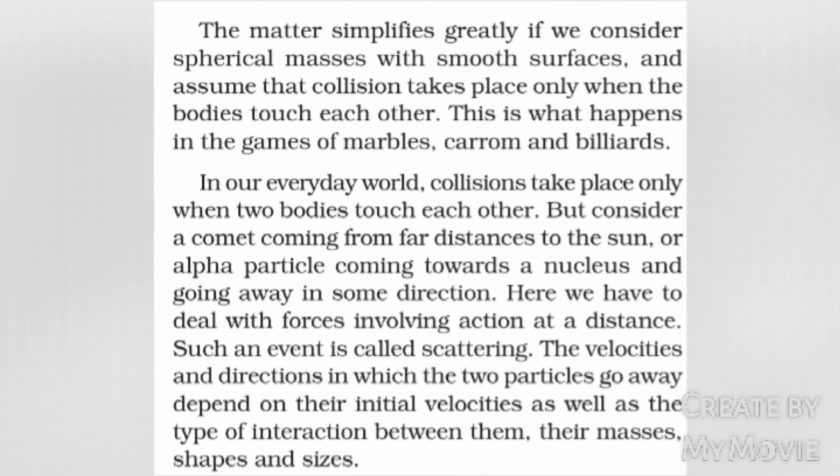But consider a comet coming from far distance to the sun, or an alpha particle coming towards a nucleus and going away in some direction. Here we have to deal with forces involving action at a distance. Such an event is called scattering. The velocities and directions in which the two particles go away depend on their initial velocities as well as the type of interaction between them, their masses, shapes and sizes.